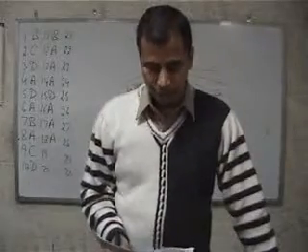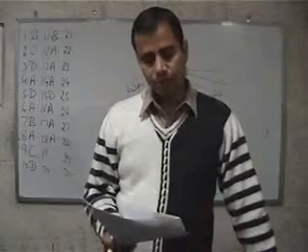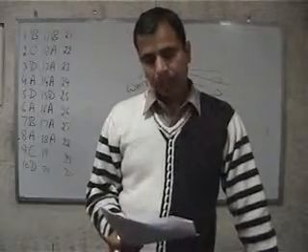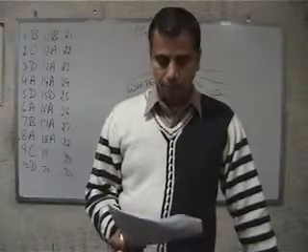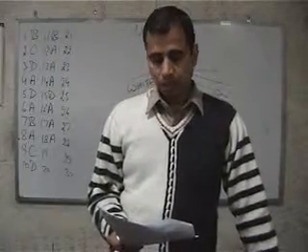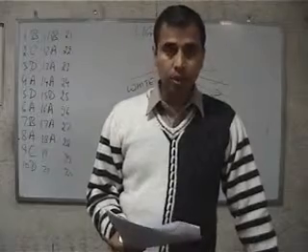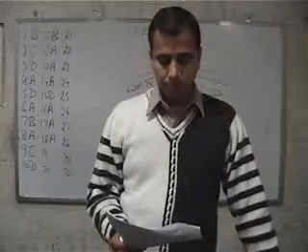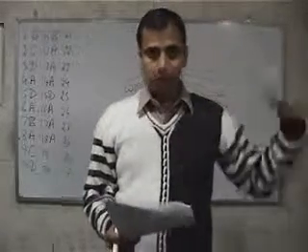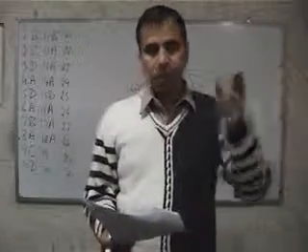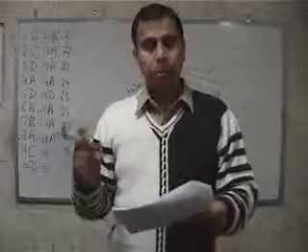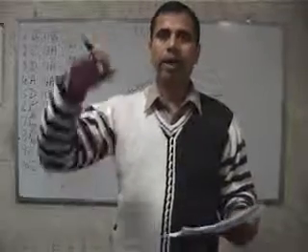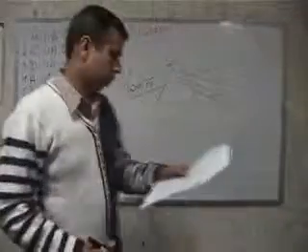Move on to question number 19. A convex lens has a focal length of 20 centimeters. It is used to form an image of an object placed 15 centimeters from the lens. That means the object is placed between the focus and the pole. So what will happen? We just now discussed that in such cases, when the object is placed between the focus and the pole, the image formed is virtual, erect and magnified.